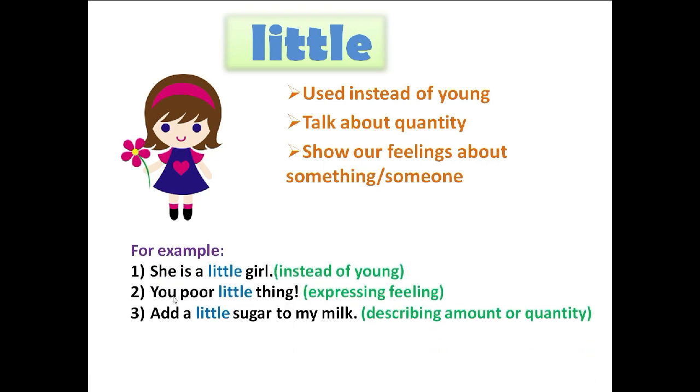Let's look at it. She is a little girl. So as I said, little can be used instead of young. "You poor little thing", expressing feeling. Here I am expressing my feeling. "Add a little sugar to my milk." Again I am talking about the quantity of sugar that has to be added to milk. It is describing amount or quantity. So little can be used for these three things.